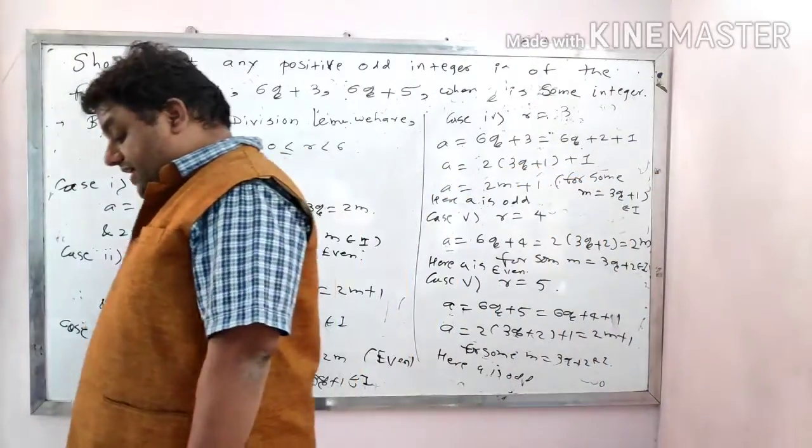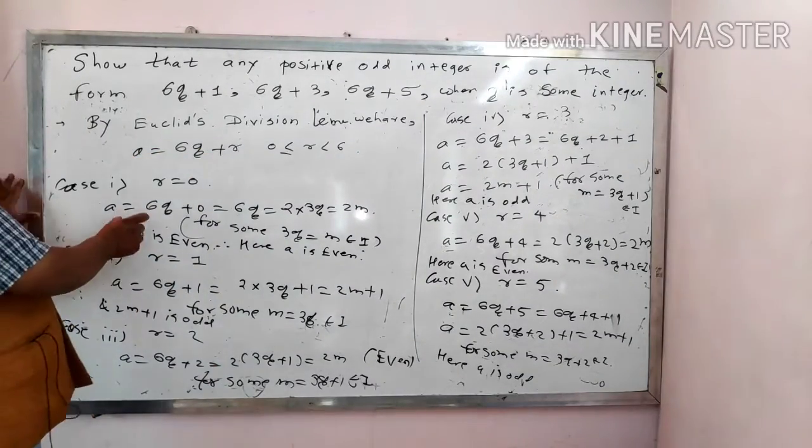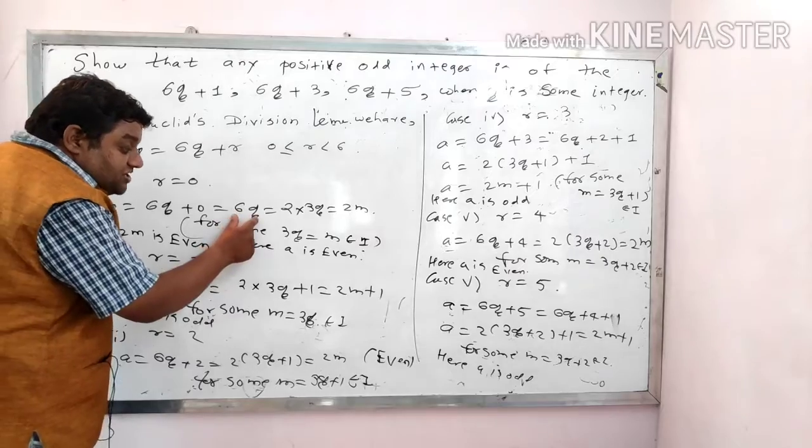Now first case, if I take r equal to 0, we put r equal to 0 over here. So we get a equal to 6q plus 0, which is 6q.